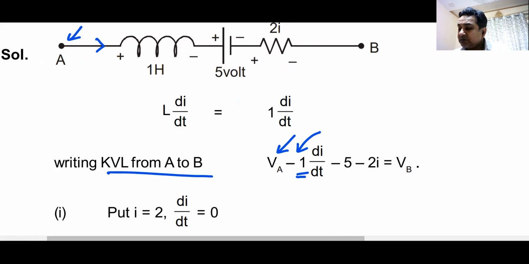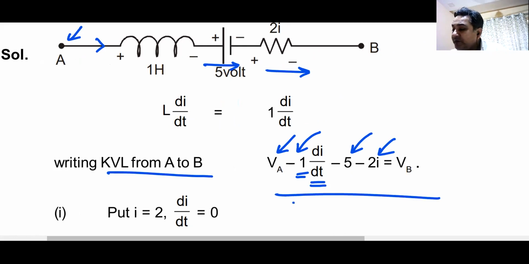L is 1, L di by dt. You move across the battery, so it is minus. Potential drop. You move across the resistor, so it is minus, minus. So this is your basic equation. This equation remains the same in all the cases. You just have to put the values and get the answer.